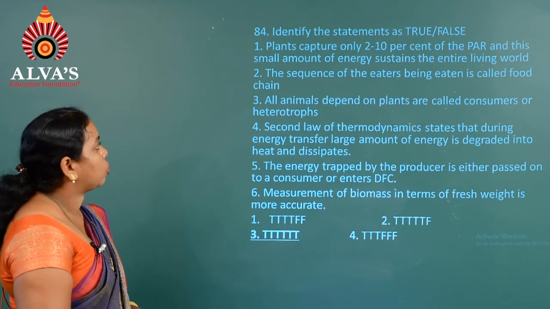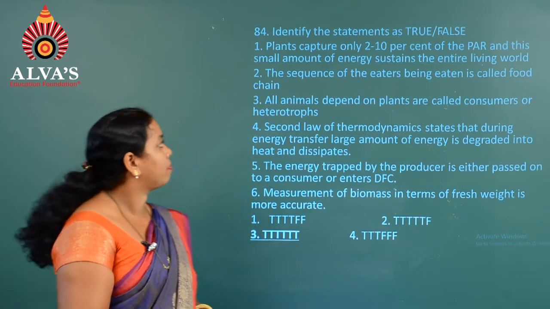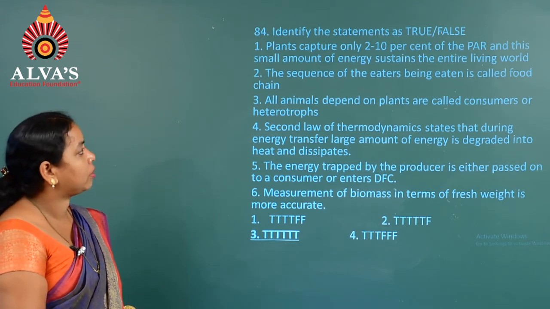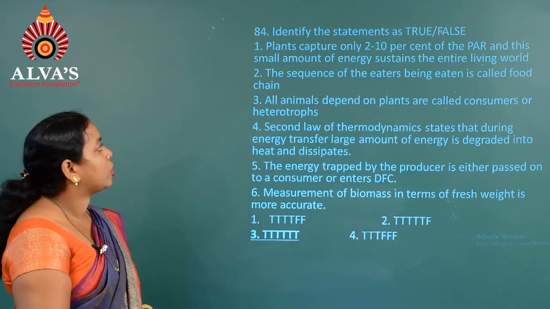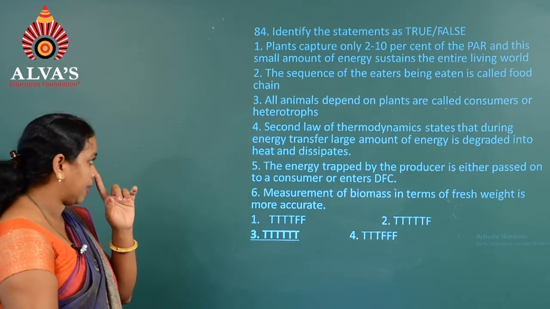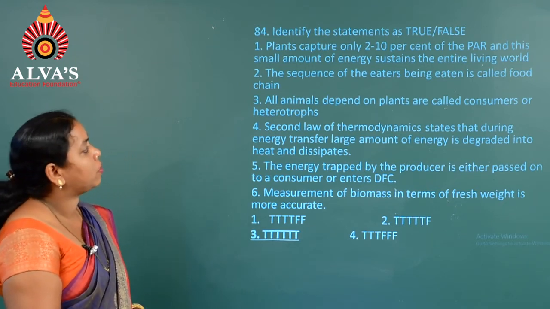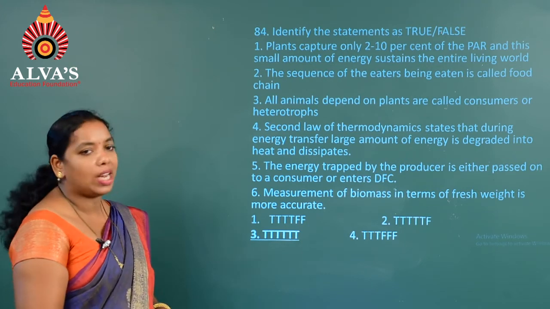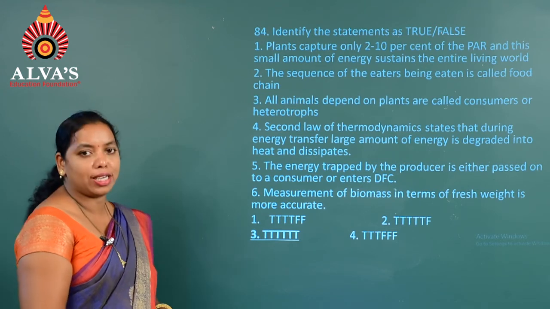Moving on to the next question, question number 84. Identify the statement as true or false. The first one, plants capture only 2 to 10% of the PAR, that is photosynthetically active radiation, and this small amount of energy sustains the entire living world. Yes. The sequence of the eaters being eaten is called food chain. Yes. Third one, all animals dependent on plants are called consumers or heterotrophs.